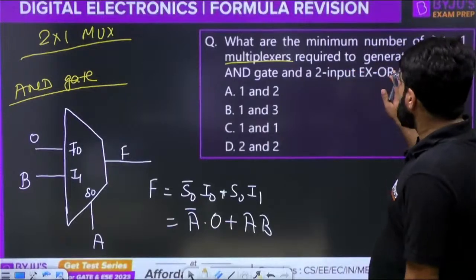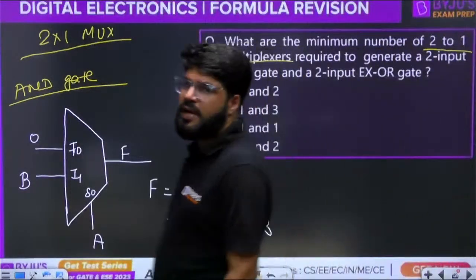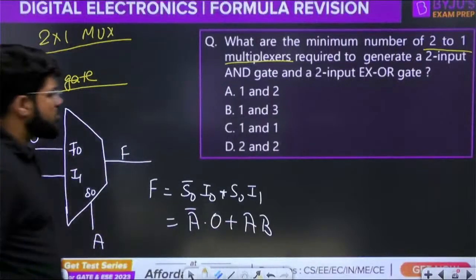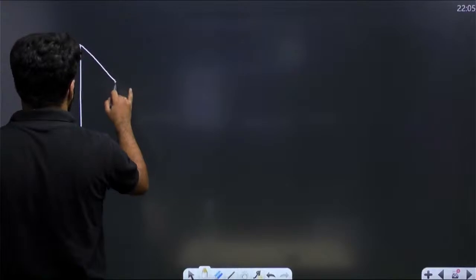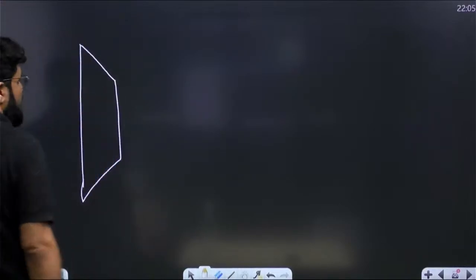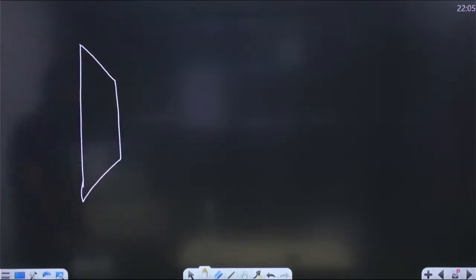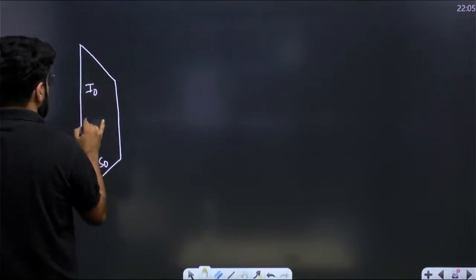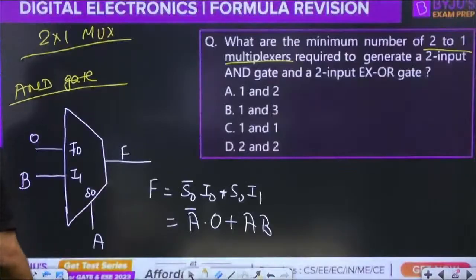Now I need to implement the XOR gate also, using the same 2x1 mux with S0, I0 and I1.